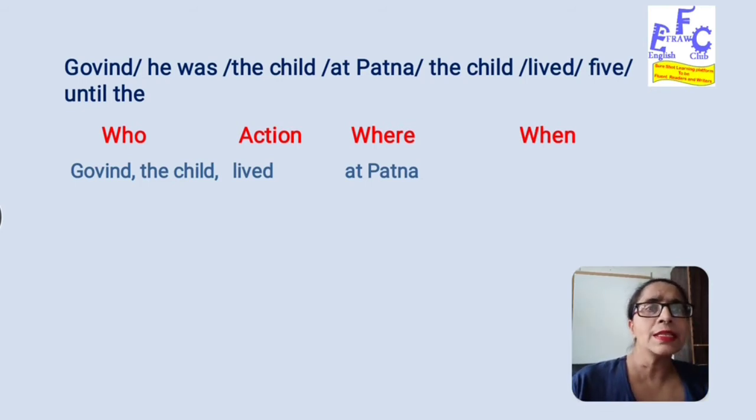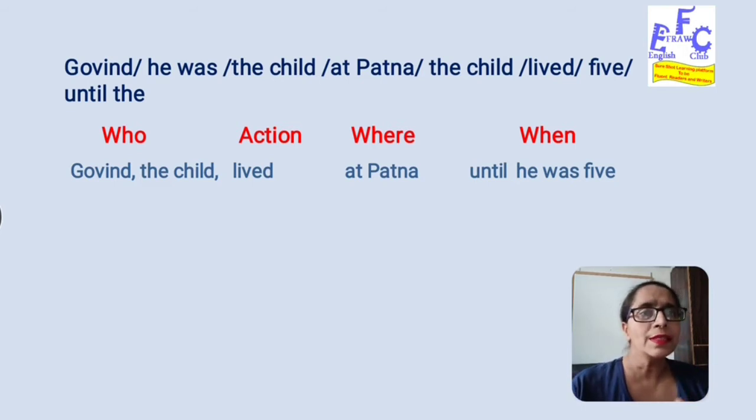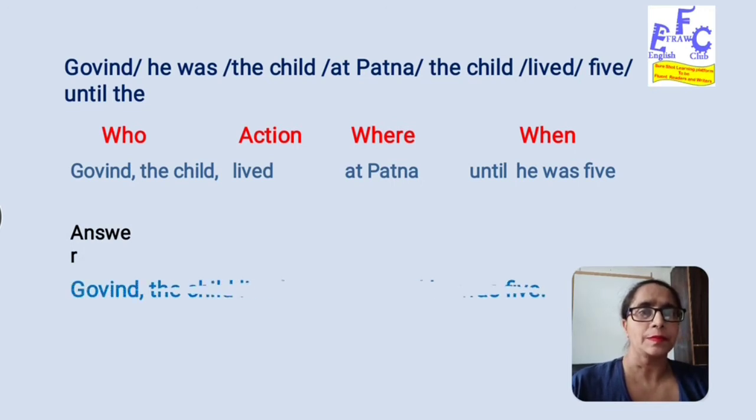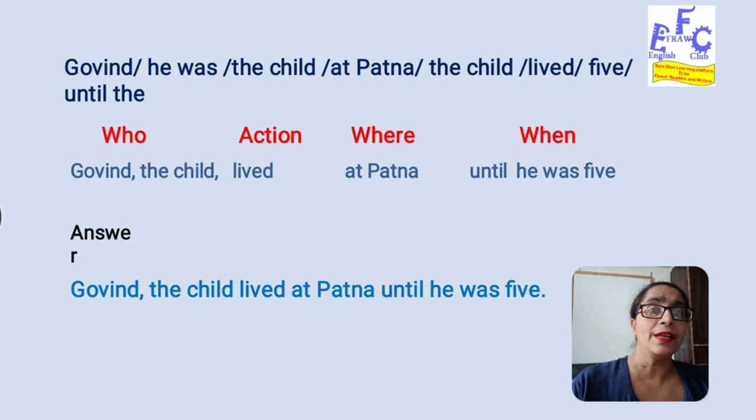We group these words and make a meaningful when: until he was 5. Here the age is to be mentioned. So our complete sentence answer is: Govind the child lived at Patna until he was 5.